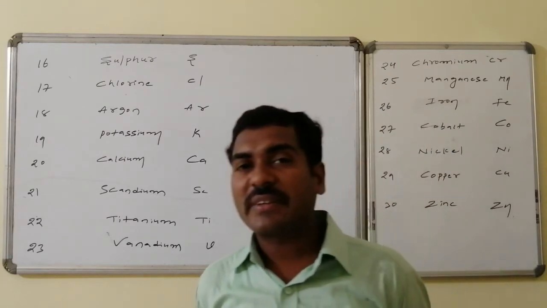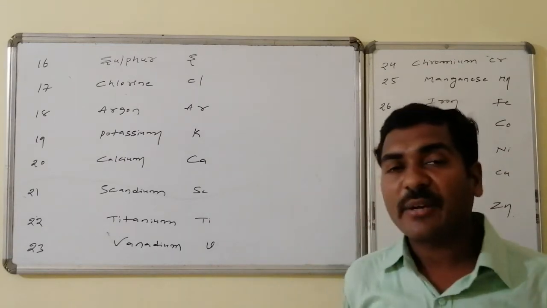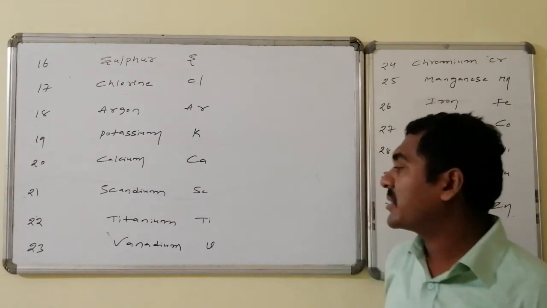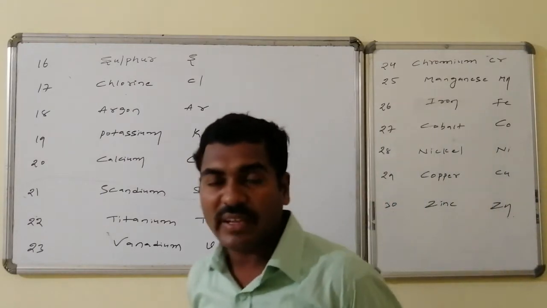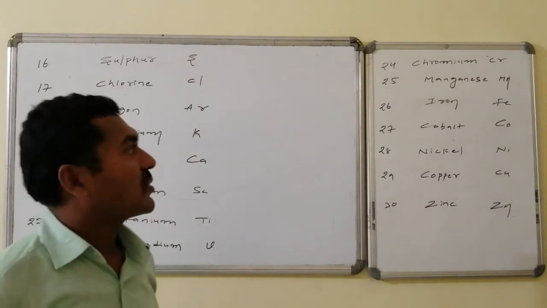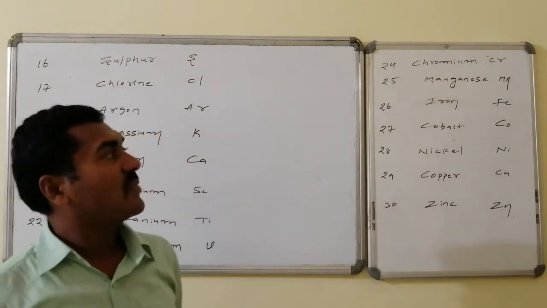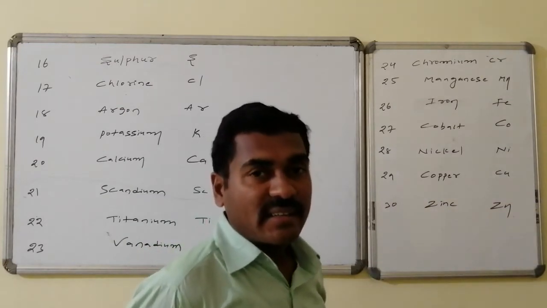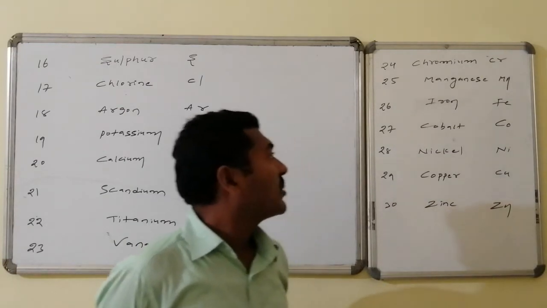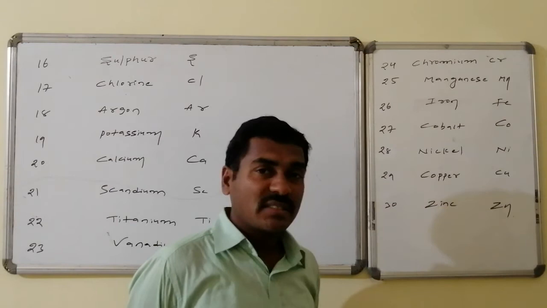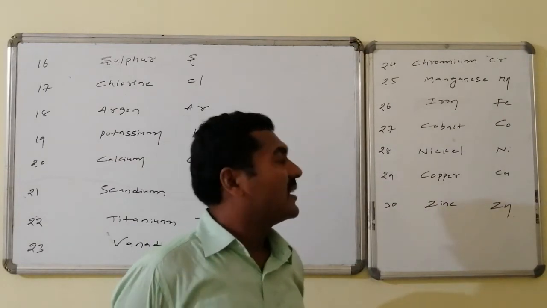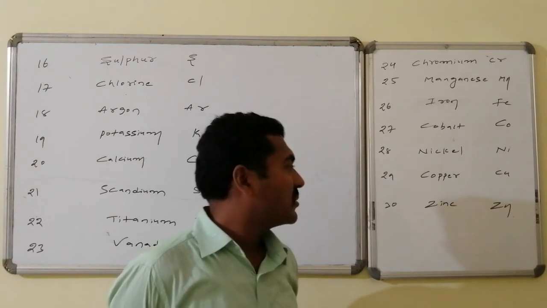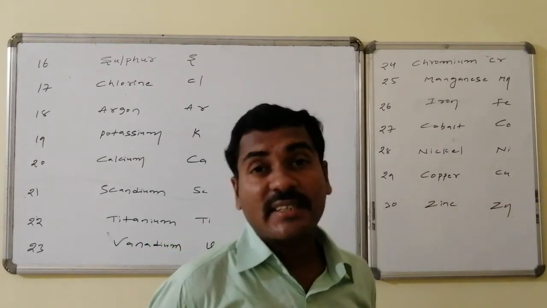Atomic number 21, scandium, Sc. Atomic number 22, titanium, Ti. Atomic number 23, vanadium, V. Atomic number 24, chromium, Cr. Atomic number 25, manganese, Mn. Atomic number 26, iron, Fe, that is ferrous. Atomic number 27, cobalt, Co. Atomic number 28, nickel, Ni. Atomic number 29, copper, Cu. Atomic number 30, zinc, Zn.